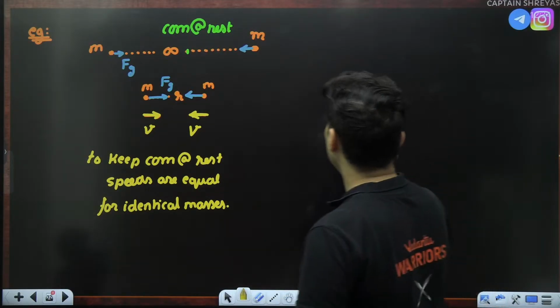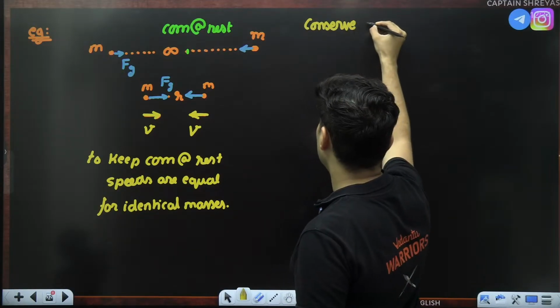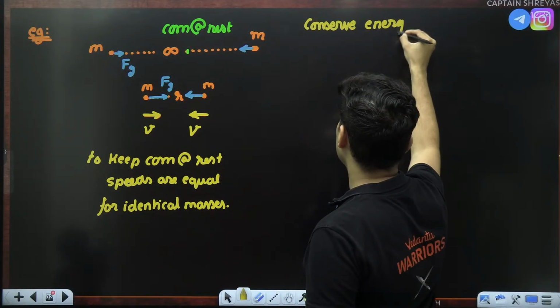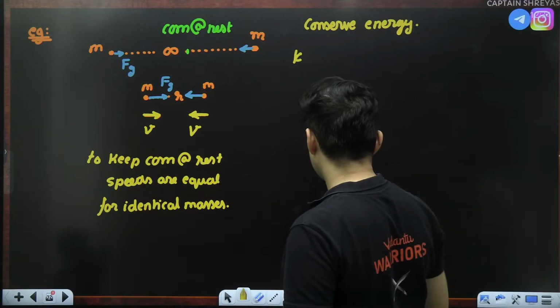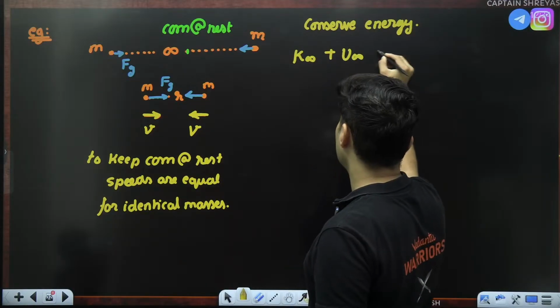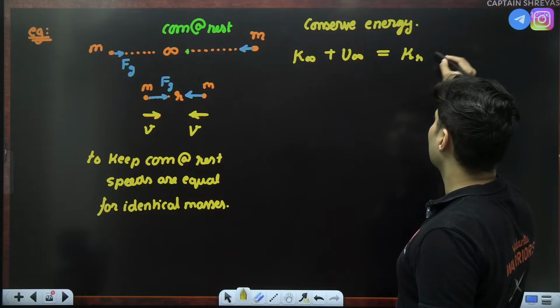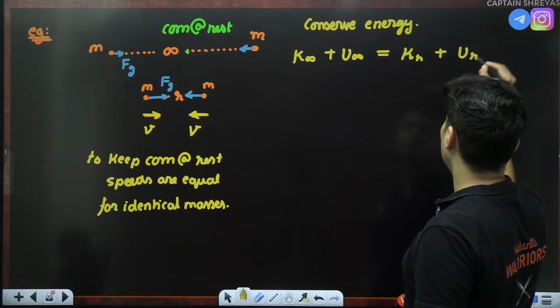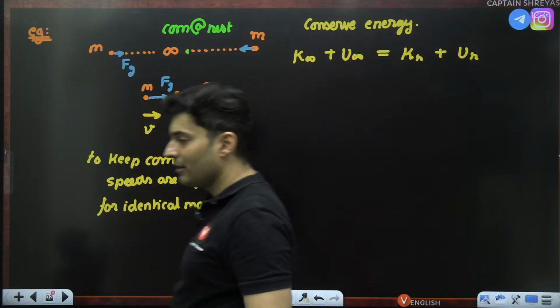So let's basically conserve the energy. When they are very, very far away, they will have some kinetic energy and some potential energy. When they are some distance r away, they will have some kinetic energy and also some potential energy. R is when they are close, infinity is when they are really, really far away.